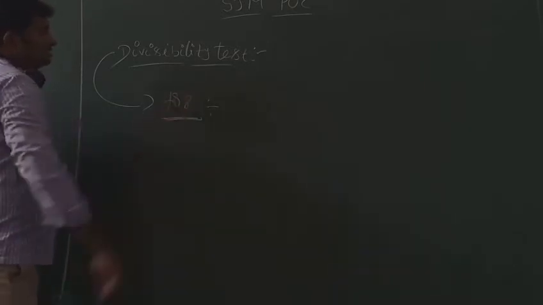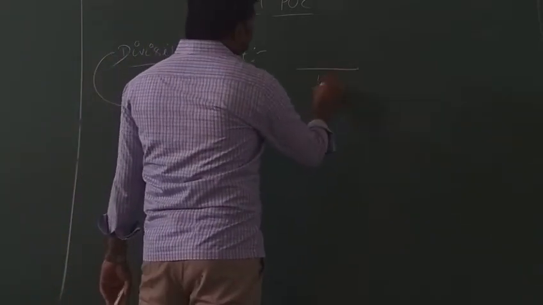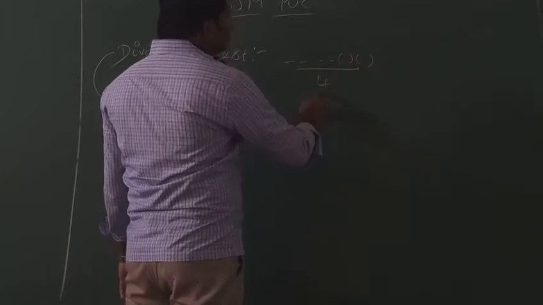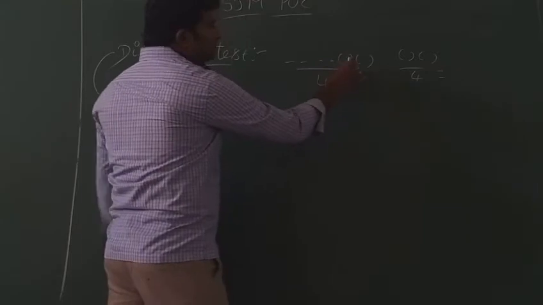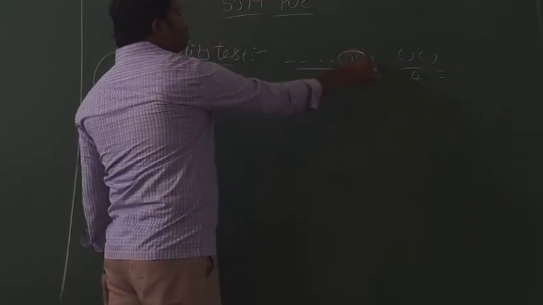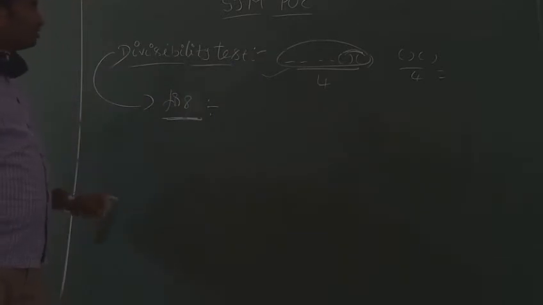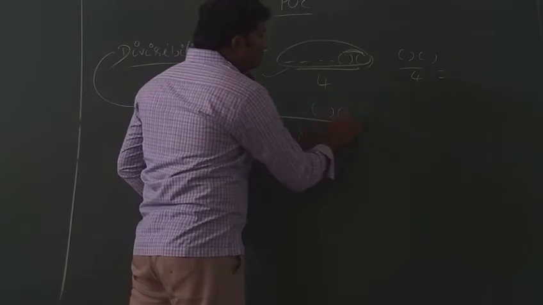8 is the same as that of 4. What is the divisibility test for 4? Last two digits must be divisible by 4. Then the whole number is divisible by 4, right? In a similar way, the divisibility test for 8 means the last three digits.